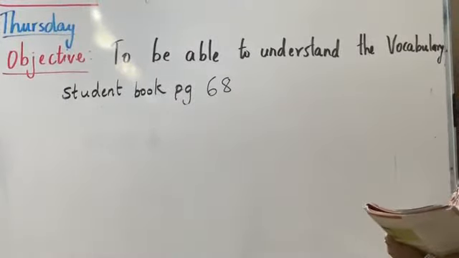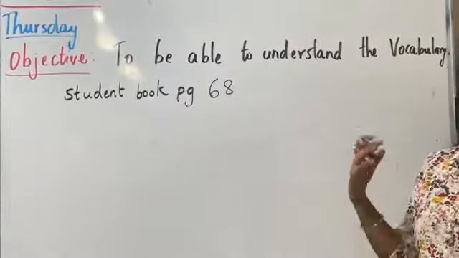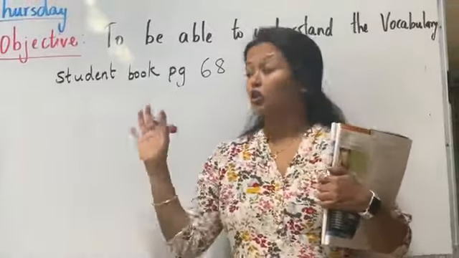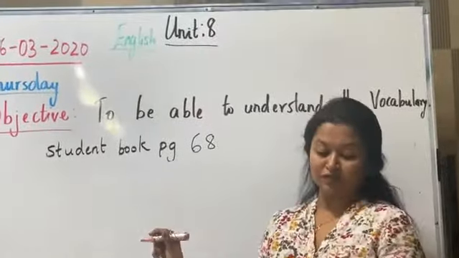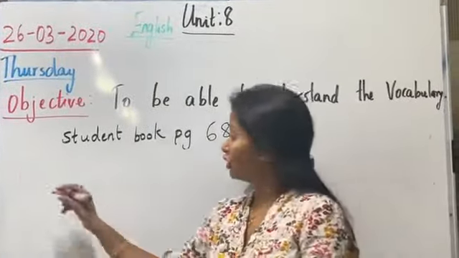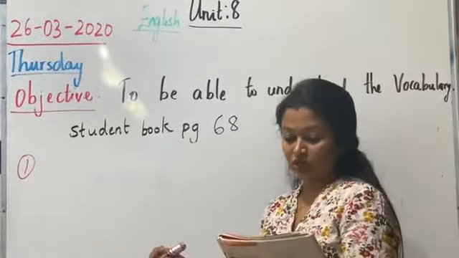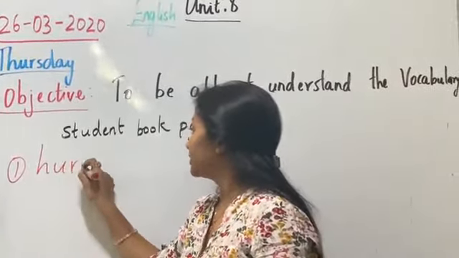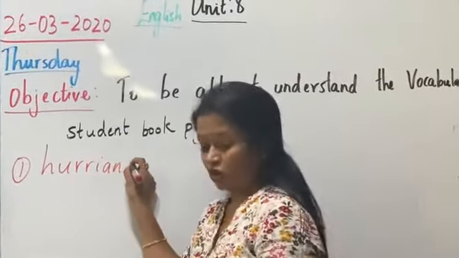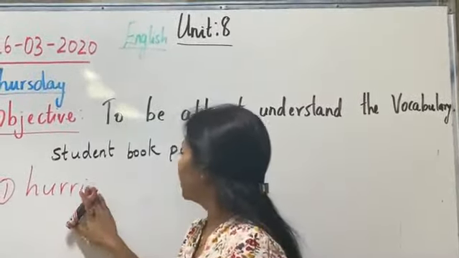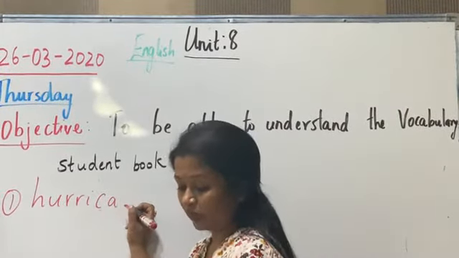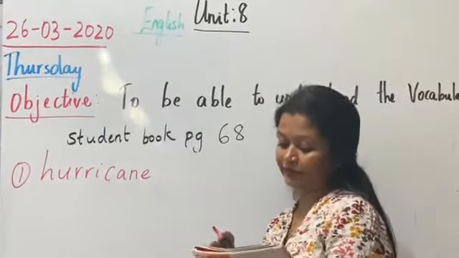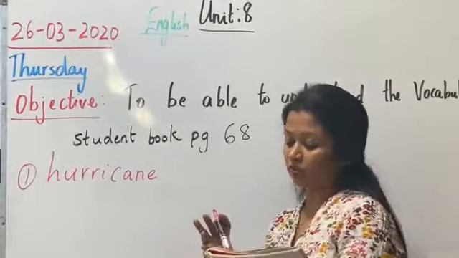Now we go to the natural phenomena. What do you mean by a natural phenomena? Something which happens naturally. It is not done by using chemicals or any such thing. Okay? It is always coming out naturally. So the first thing which happens is, in the first picture, what do you see? In the first picture you see there is a hurricane. What do you mean by a hurricane? A hurricane is a very strong wind which can cause a lot of disturbance to the land. Okay? So that's how a hurricane looks in picture number 1.